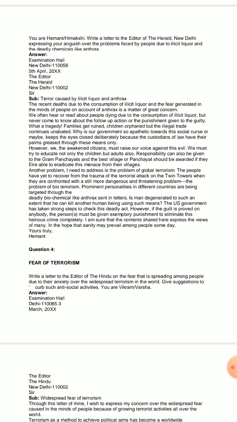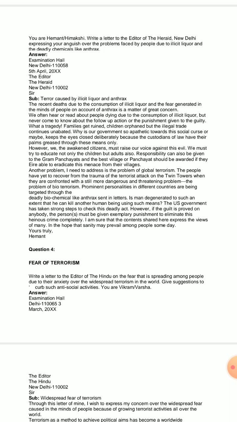The person behind all this, was he put behind bars? This news we haven't read yet in the newspaper. We often hear or read about people dying due to the consumption of illicit liquor, but never come to know about the follow-up action or the punishment given to the guilty. What a tragedy. This is really an unfortunate tragedy. Families get ruined, children orphaned, but the illegal trade continues unabated.